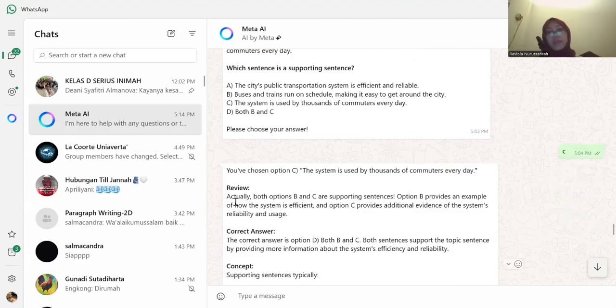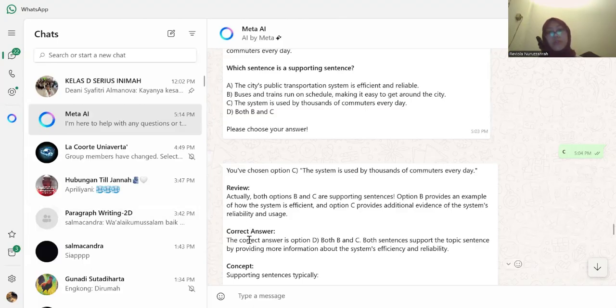He gave me a reason why my answer is wrong: option B provides an example of how the system is efficient, and option C provides additional evidence of the system's reliability and usage.